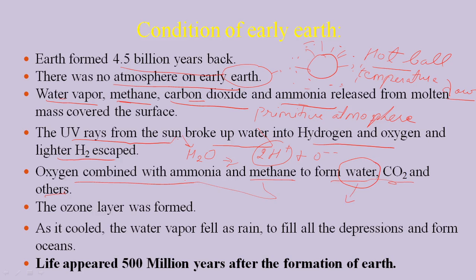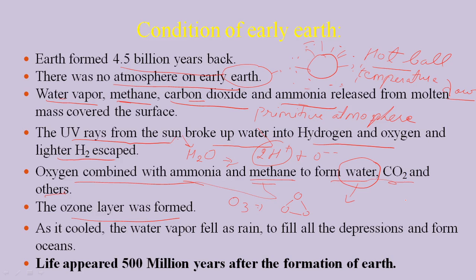The ozone layer was also formed. When the oxygen was formed, these oxygens combined. What is the formula of ozone? It is O3, a combination of three oxygen atoms together. So these nascent oxygen atoms start combining with each other: oxygen plus oxygen gives rise to O2. This O2 further combines with oxygen to give rise to O3.